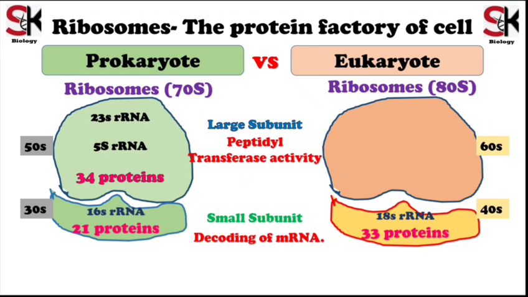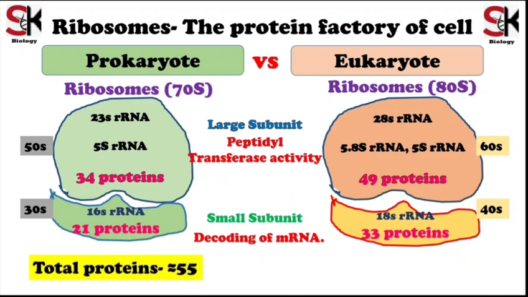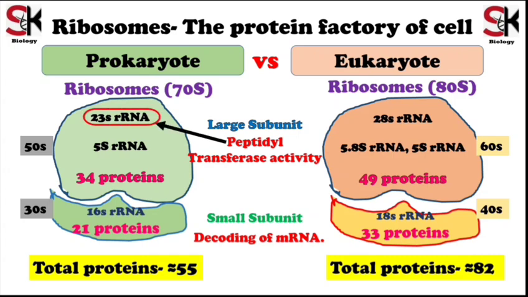In eukaryotes, the 40S subunit contains 18S ribosomal RNA along with 33 different proteins, and the 60S subunit contains 28S, 5.8S and 5S ribosomal RNA along with 49 different proteins. So, collectively, the total number of proteins in the prokaryotic ribosome is nearly 55, and in the eukaryotic ribosome is nearly 82.